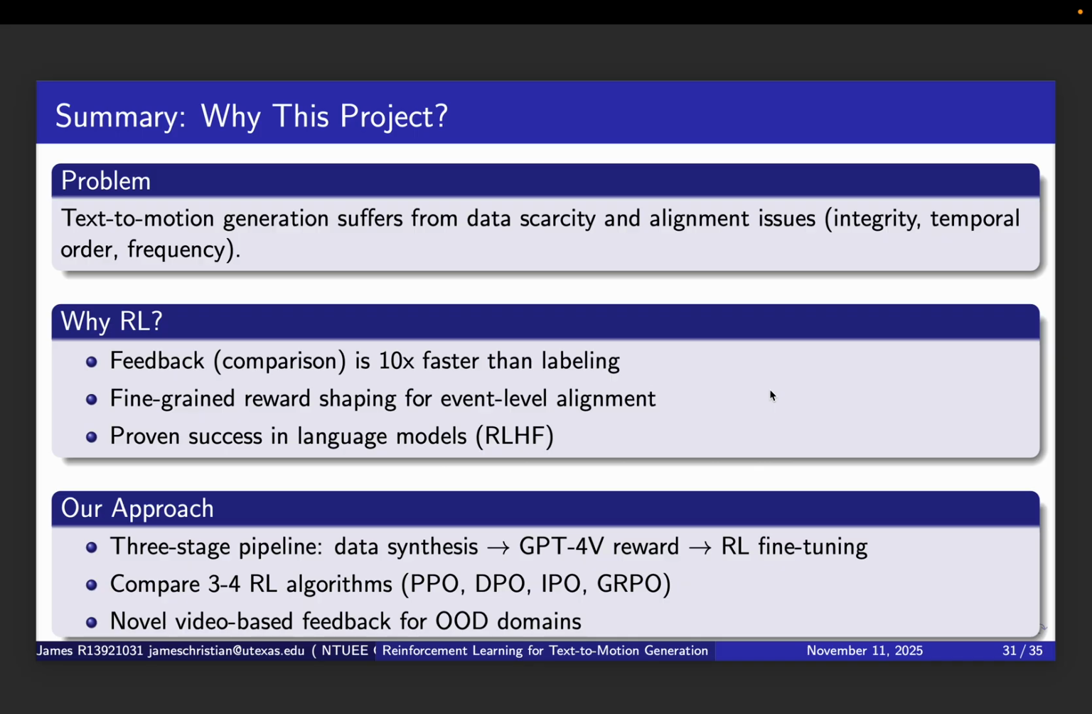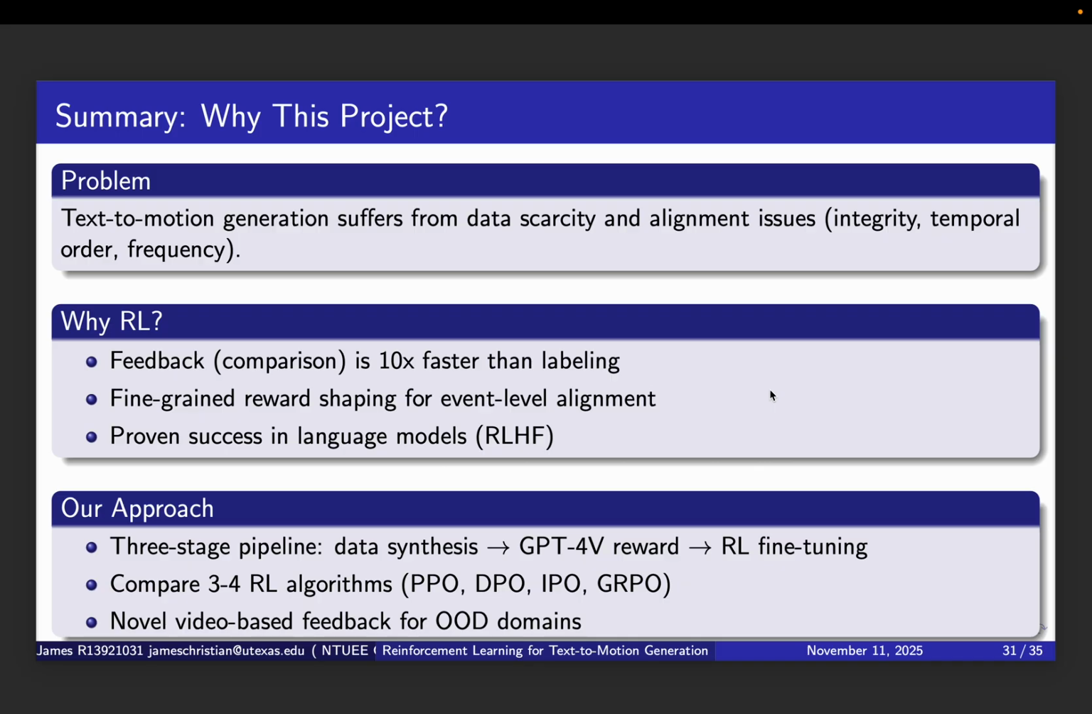Why RL? Three reasons. Feedback through comparison is 10 times faster than creating labels. Fine-grained reward shaping enables event-level alignment that supervised learning cannot provide, and we have proven success in language models through RLHF, suggesting this approach will transfer to motion.